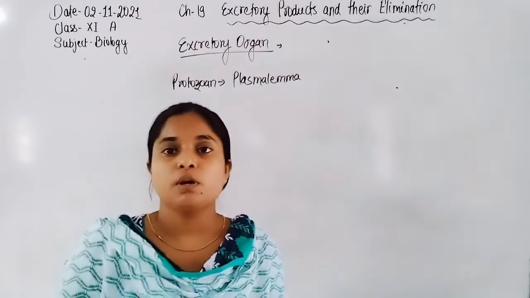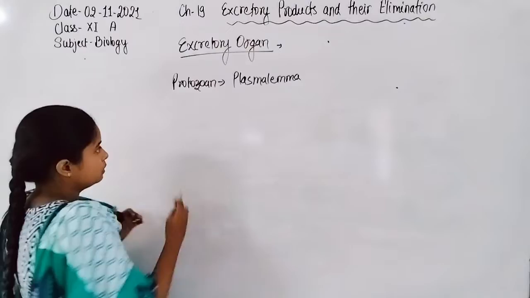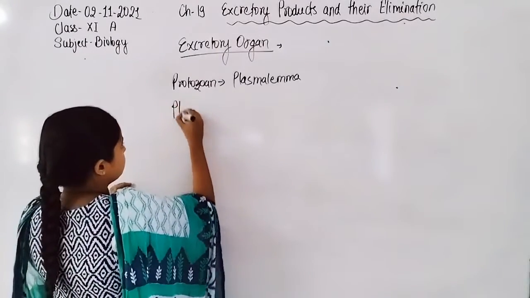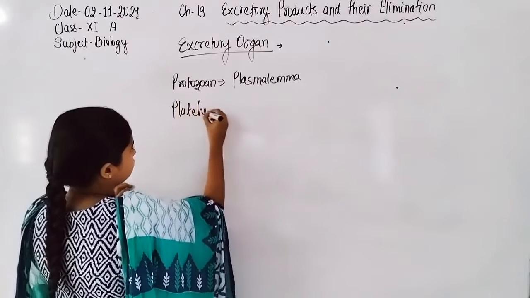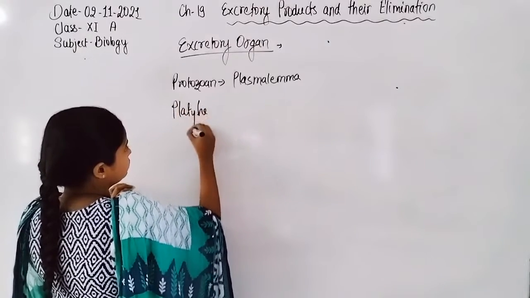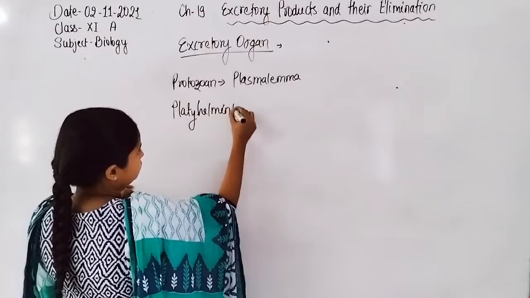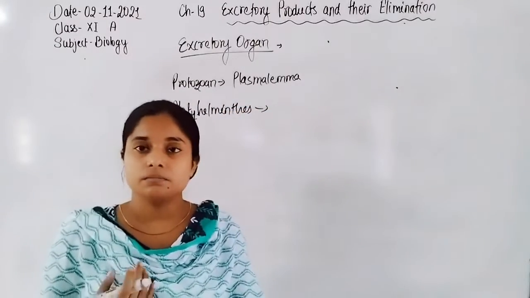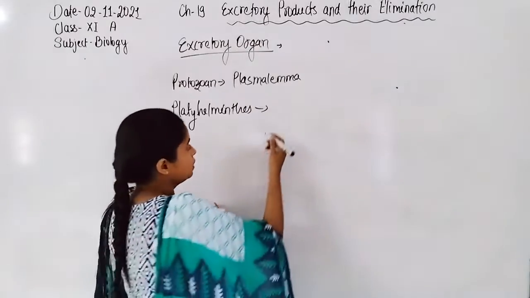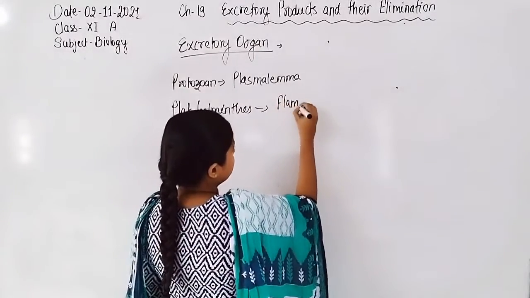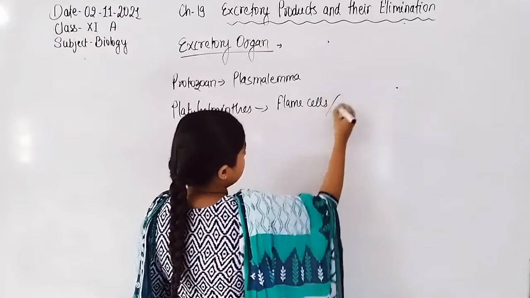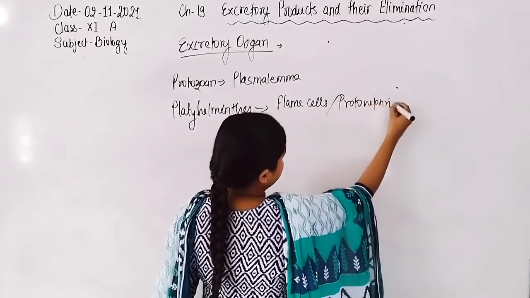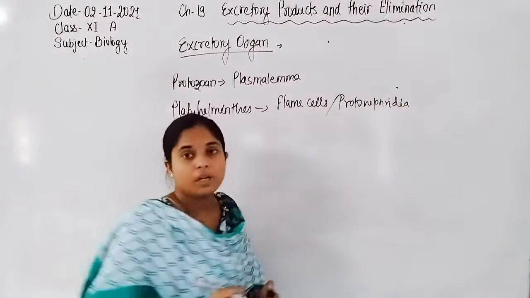Now let us discuss the primitive parasite. The parasites belong to the phylum Platyhelminthes. In the Platyhelminthes, the excretory organs are flame cells, also known as protonephridia.